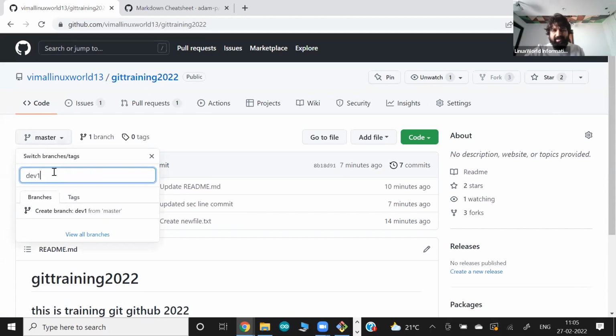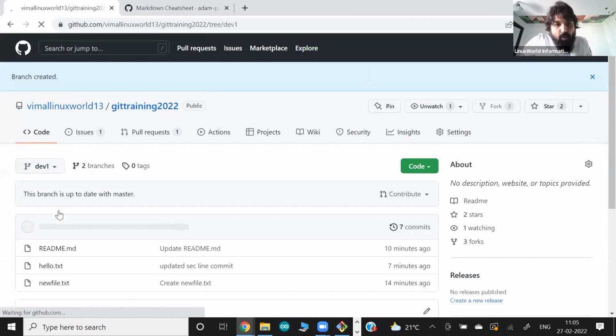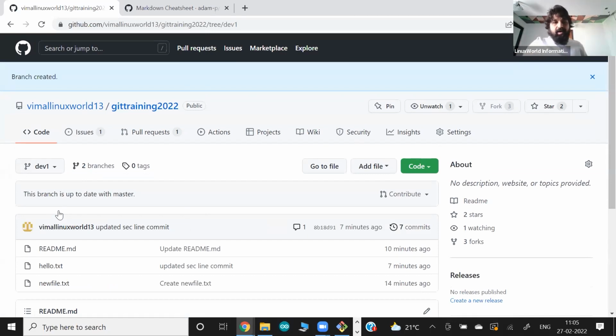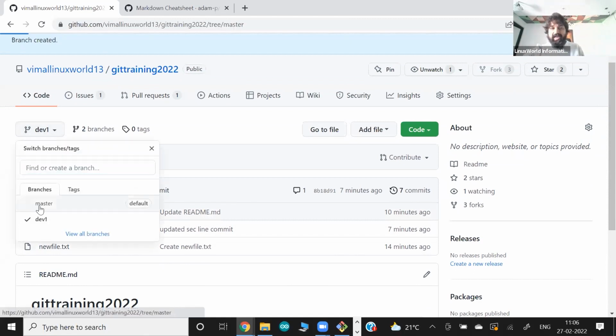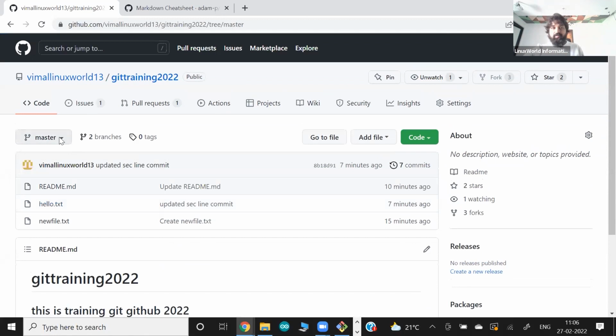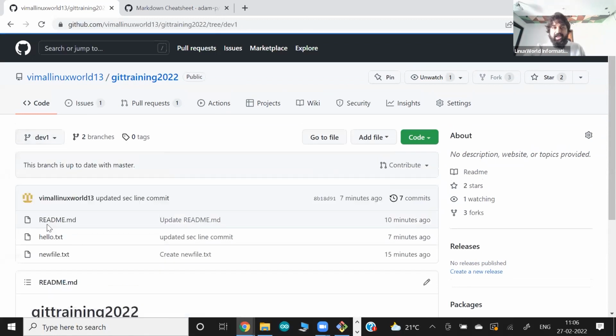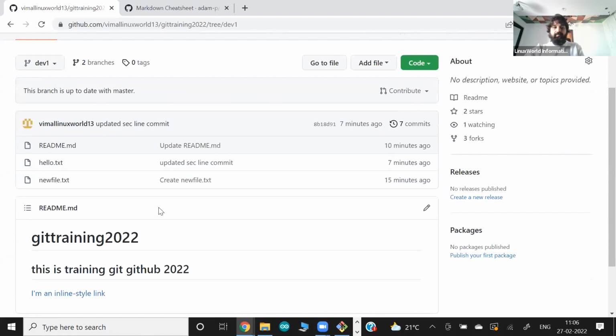Normally hit enter works, but let me create it in this link. So they create a new branch. This is exactly like a Git branch, and there's one more new branch that came up, dev1. And I told you, whenever you create a branch, automatically all the data from the master branch comes into the dev1 branch. So you can see here the entire data from the master branch coming there. Now here we have 2 branches, the master branch and the dev1 branch.